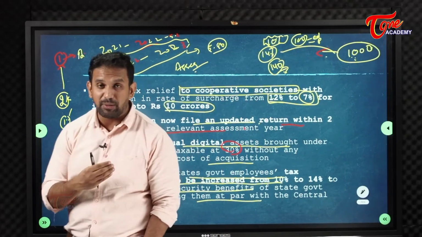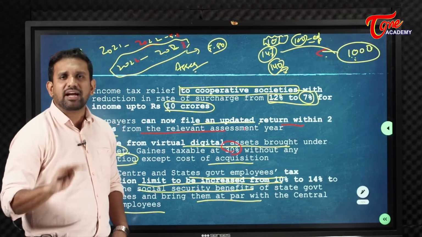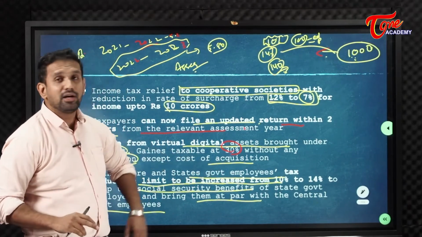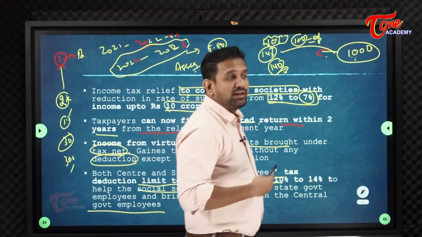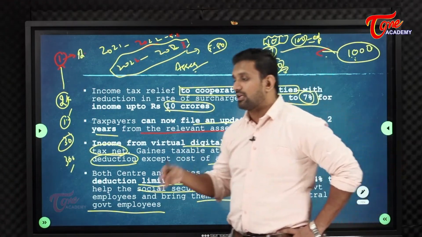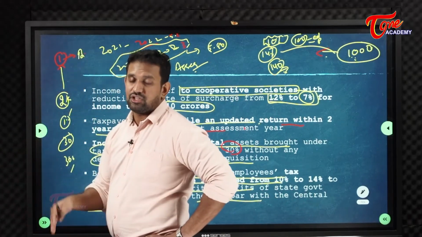Tax deduction means you have to deduct money from your taxable income. It is increased from 10 to 14%. Now every state government employee can show that up to 14% of their income they can deduct, in policies, insurance, and so on.